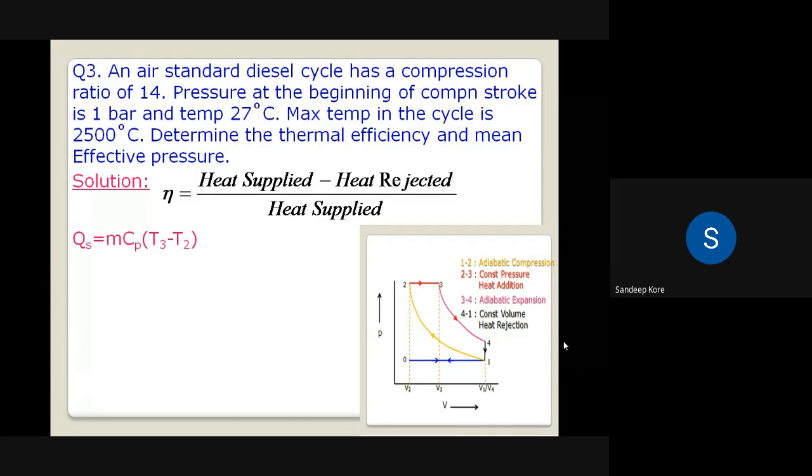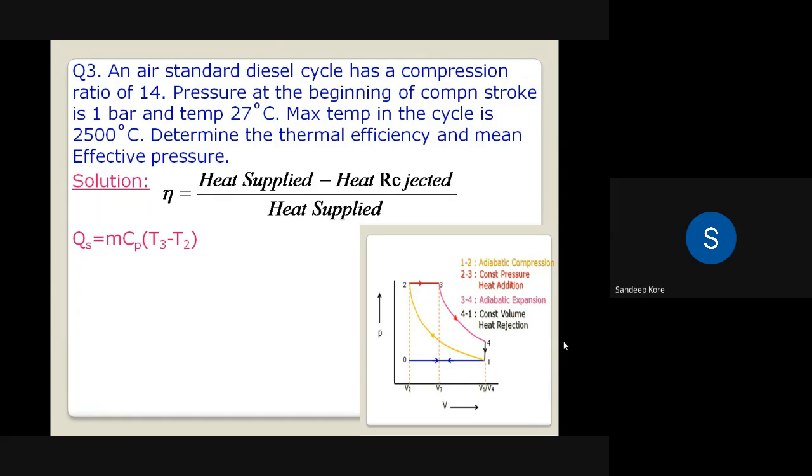Now if you observe, the mass is not given. So write down, assume mass is equal to 1 kg. Cp is not given, but we should know what is Cp for air. The value of Cp for air is 1.003 kilojoule per kg.